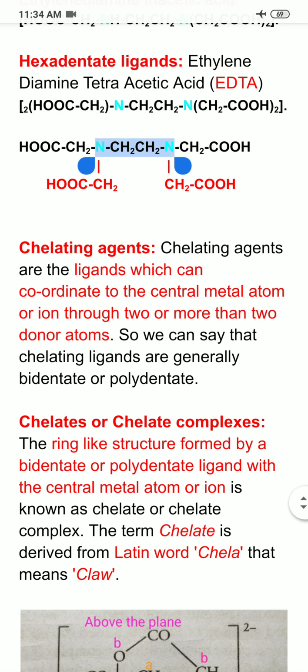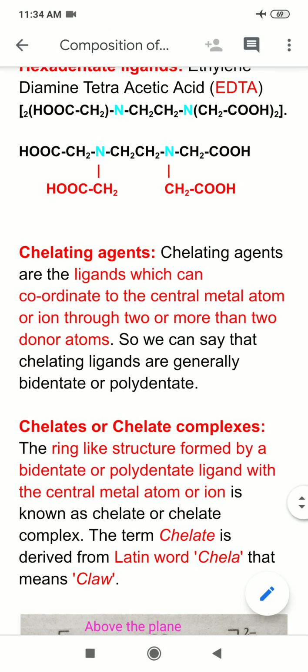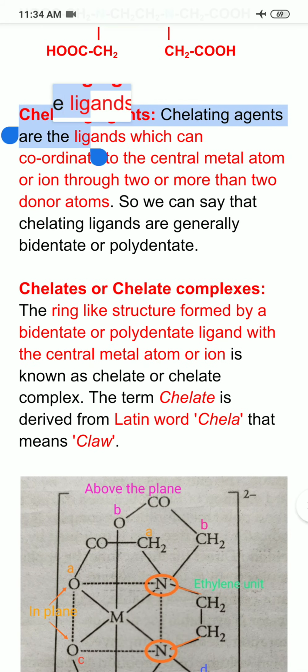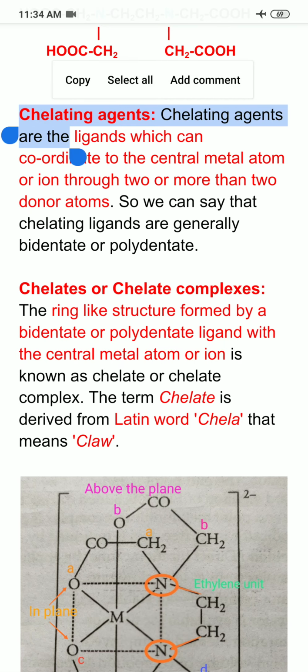Now next I am coming to chelating ligands. What are chelating ligands? Now in coordination chemistry, although we are studying analytical, in coordination chemistry we have ligands. I told you the meaning of ligand earlier, and that ligands need not only be monodentate, they can be bidentate, tridentate and polydentate.